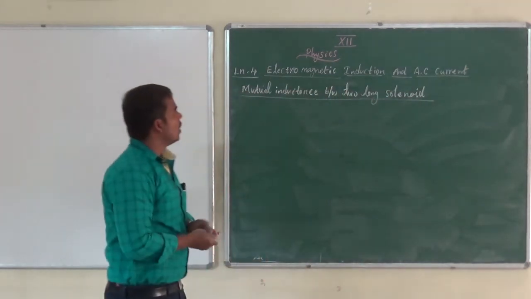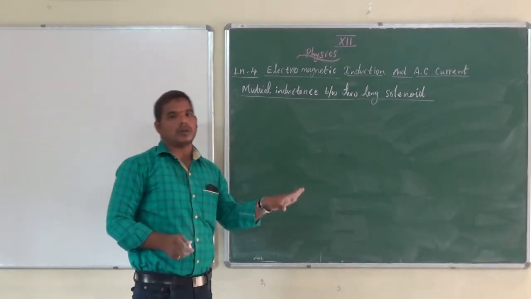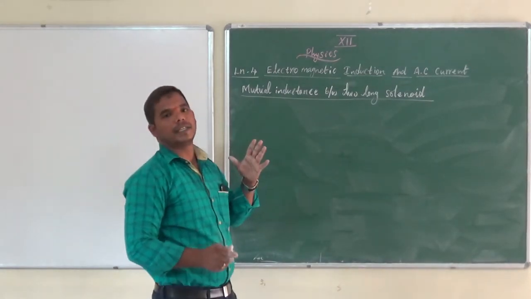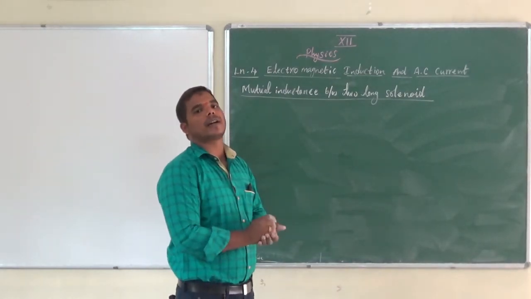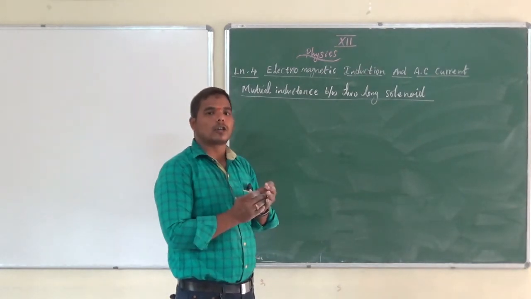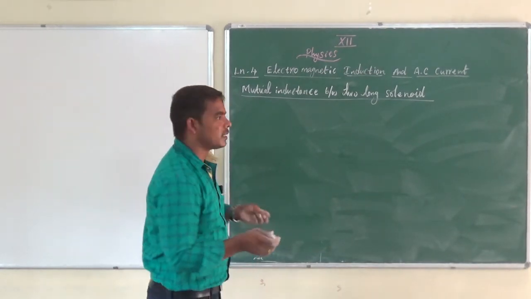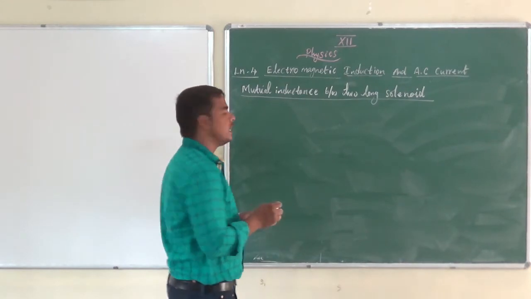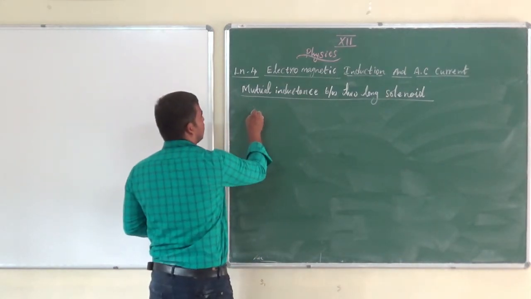Here, mutual inductance means two solenoids, that means we need two coils. The two coils are kept very close or very near. See, first I will draw the diagram. See how to draw the diagram.